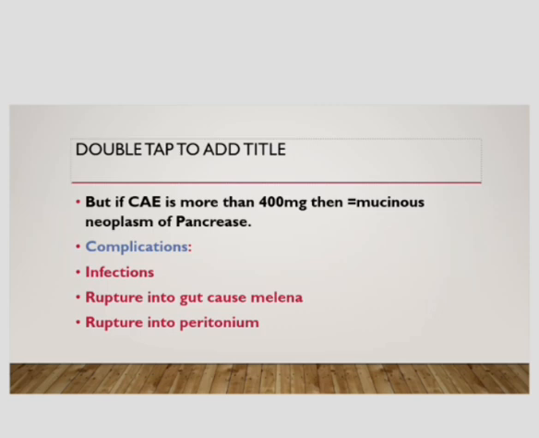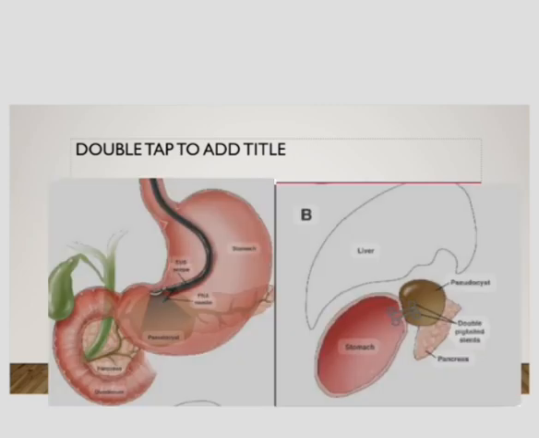As well as the cyst can rupture into the gut and cause melena. It can rupture into the peritoneum and cause peritonitis. In this diagram, this is the pseudopancreatic cyst.